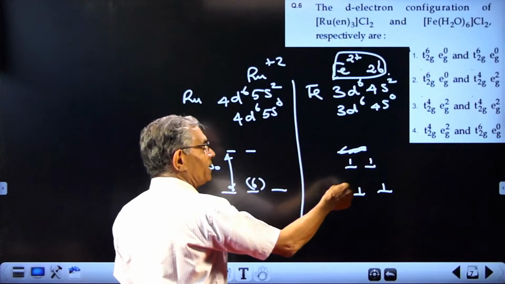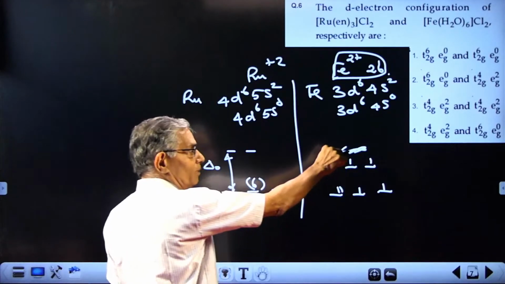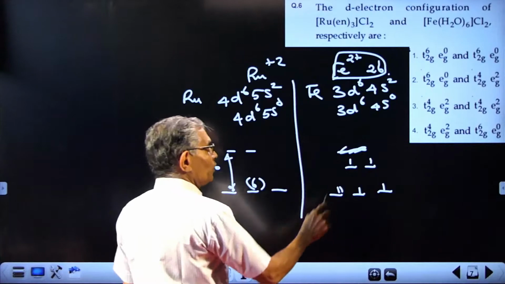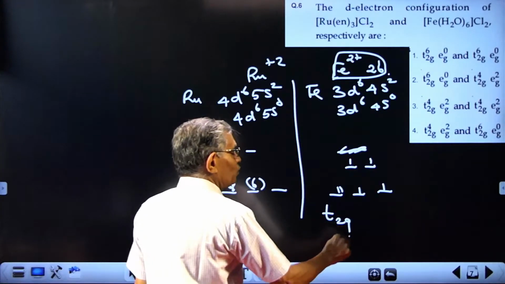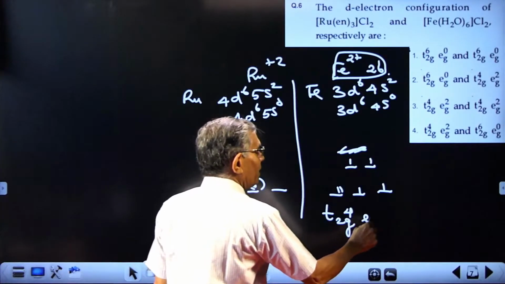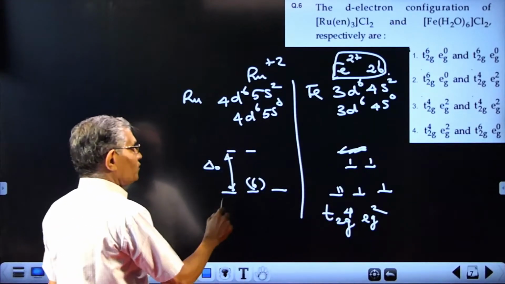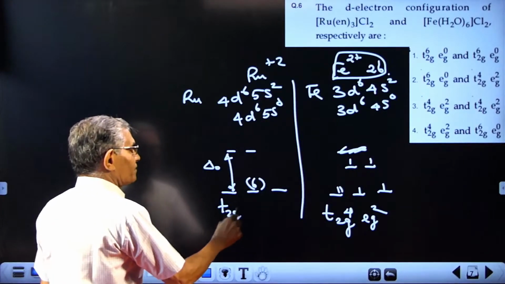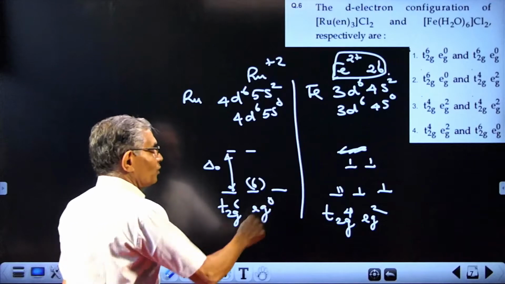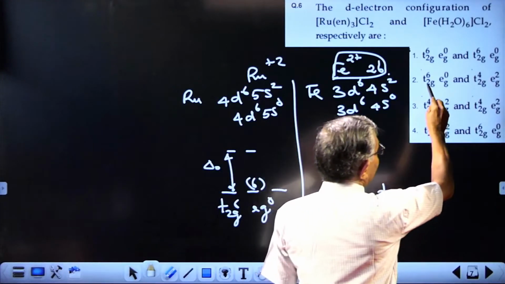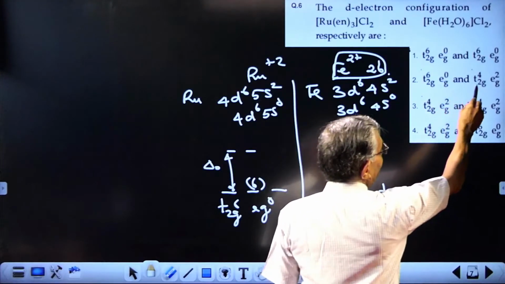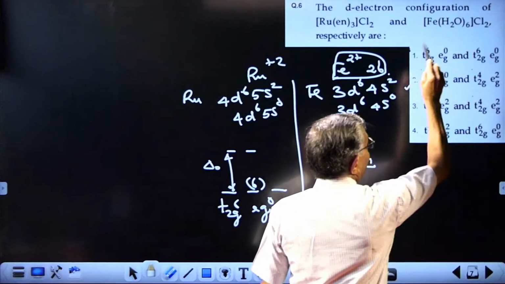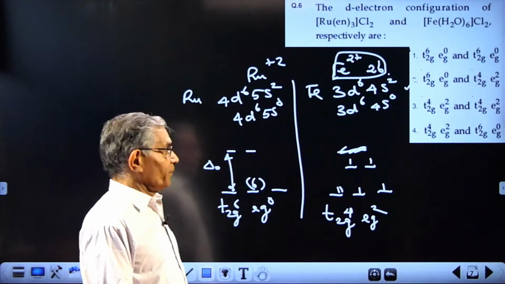Compared to pairing energy, delta O is small, which means the electron will go to the eg level. So iron will have t2g4 eg2, whereas ruthenium will have t2g6 eg0. See the answer: t2g6 eg0 for ruthenium, t2g4 eg2 for iron. So answer 2. That's all.